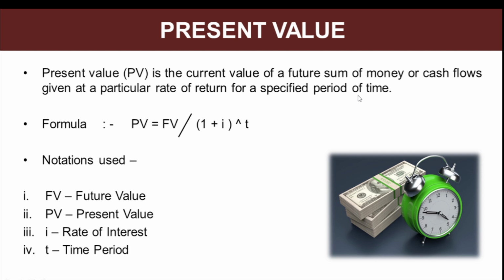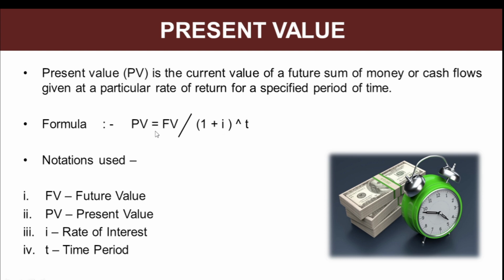Present value is where we are trying to estimate how much I should invest today so that I can have a certain sum of money in future. So here you are trying to estimate the current value to get a certain sum of money in future. In the future value concept, you are trying to estimate what would be the future value of your money which you are investing right now. So both concepts play an important role, and these are the formulas.